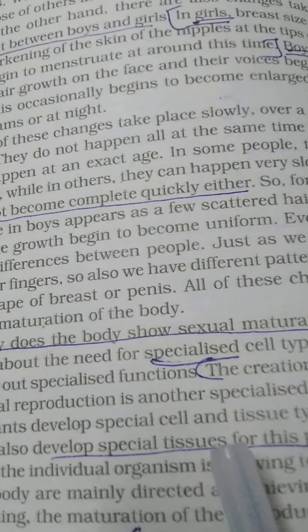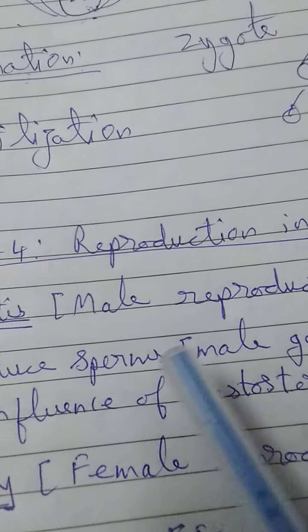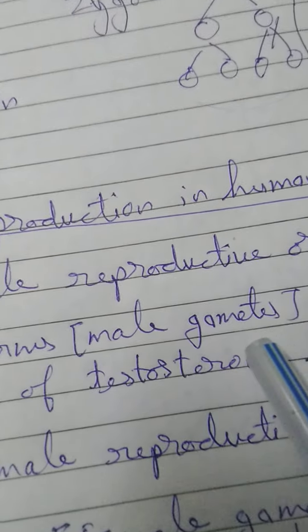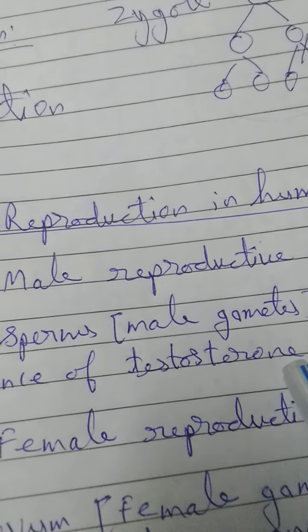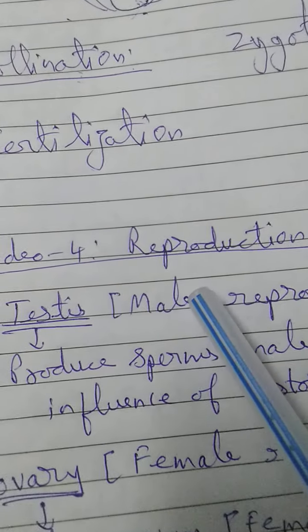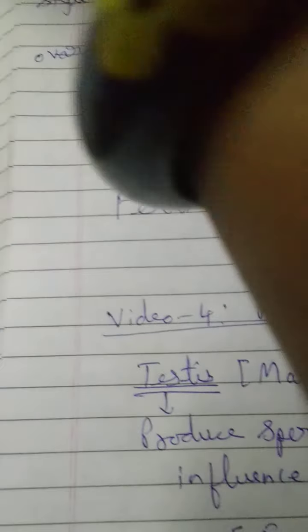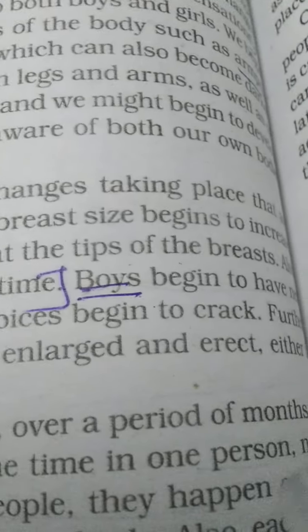When they are capable of reproducing, the testes, which are the male reproductive organ, will produce sperms. Why? Because at this stage a hormone called testosterone is secreted in their body. They produce the sperms, that is male gametes, and also the secondary sexual characters develop in the body of the boys. Let us see what the secondary sexual characters are.